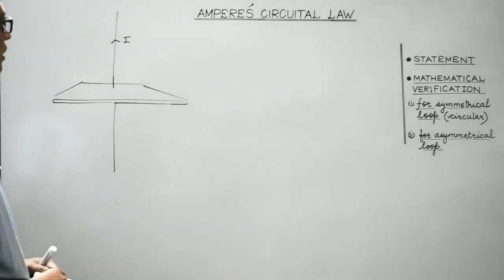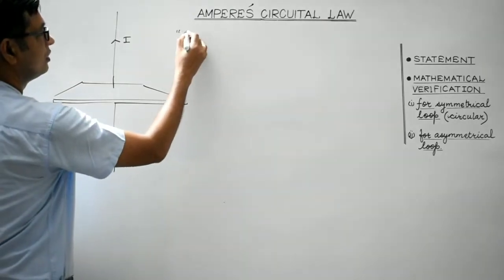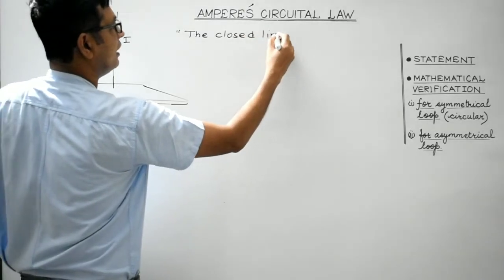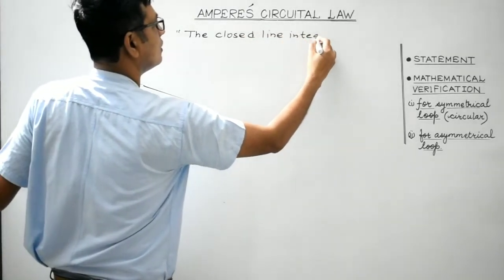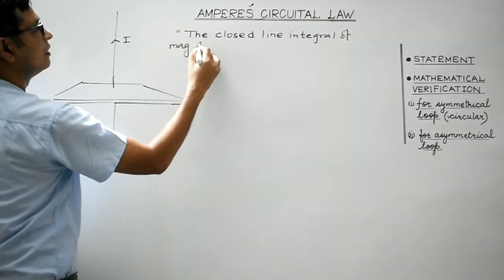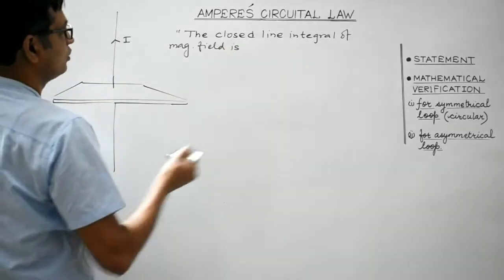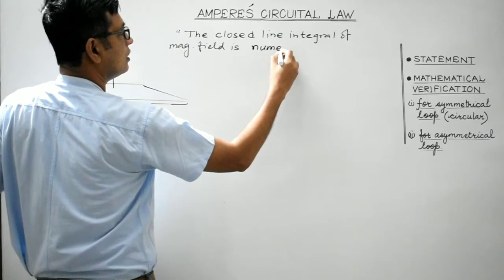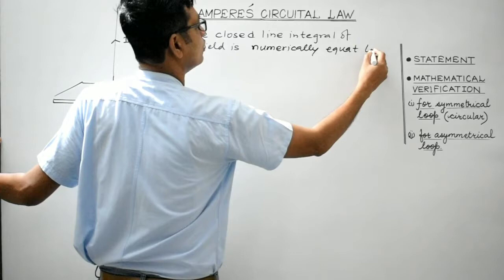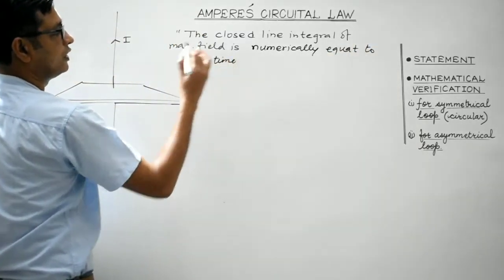Now Ampere's Circuital Law states that the closed line integral of magnetic field is numerically equal to mu naught times, it is the absolute permeability of free space.